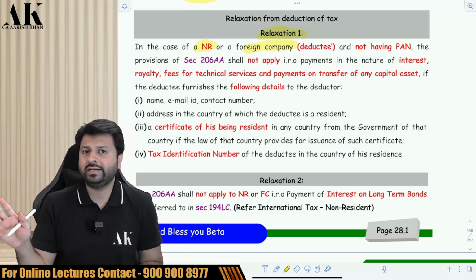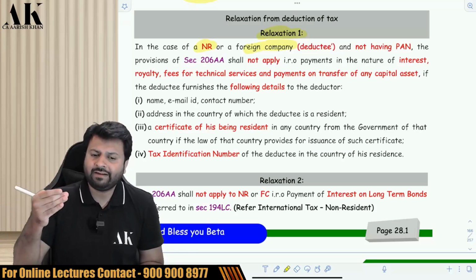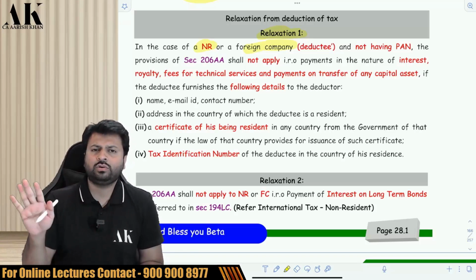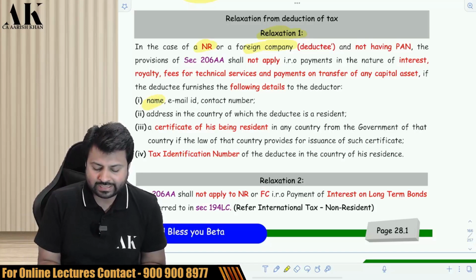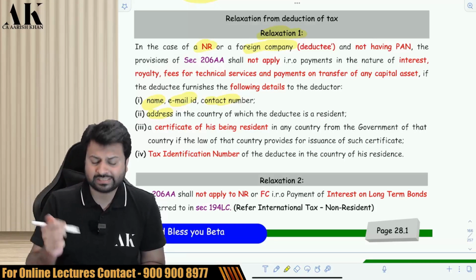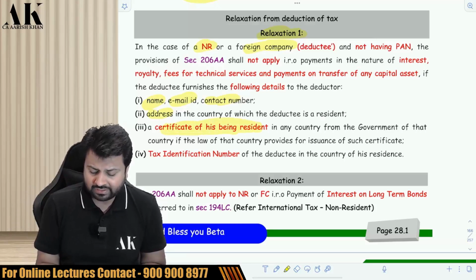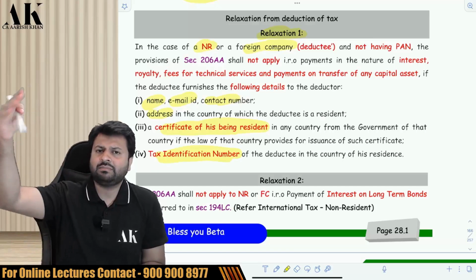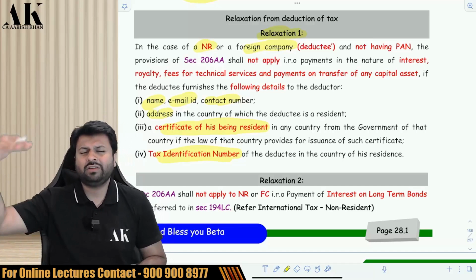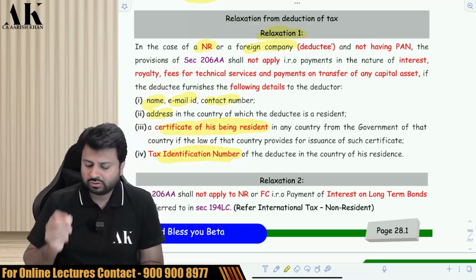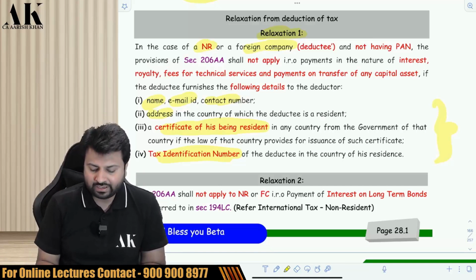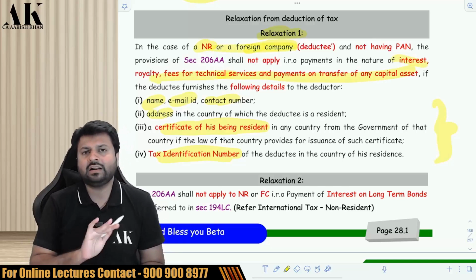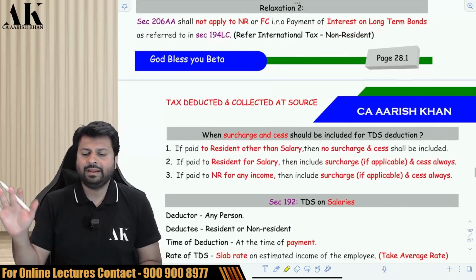There is no higher TDS which will be deducted in their case. They have to give some information to us. No need to give a PAN. Just give some information like name, email ID, contact number, address of the country in which the non-resident is a resident, the certificate of his residence, that is TRC, tax residency certificate, and tax identification number, that is the PAN number of that country. Okay, whatever PAN number that country has given you. So if they give this information and if they earn these four incomes, the non-resident and foreign company is not liable to give what? PAN.